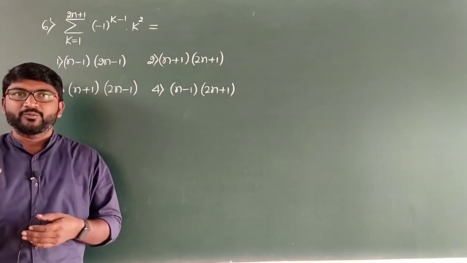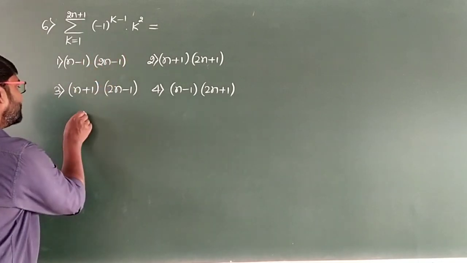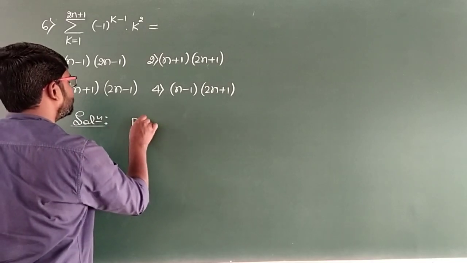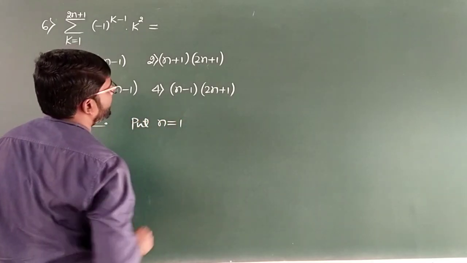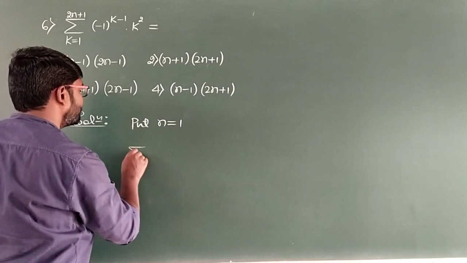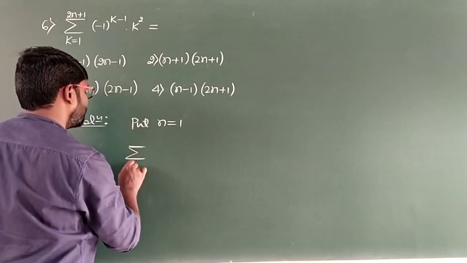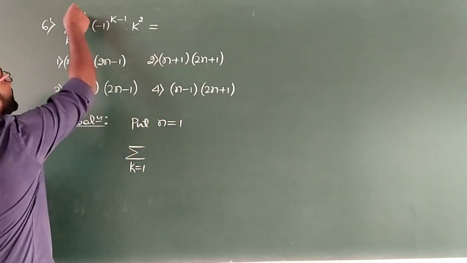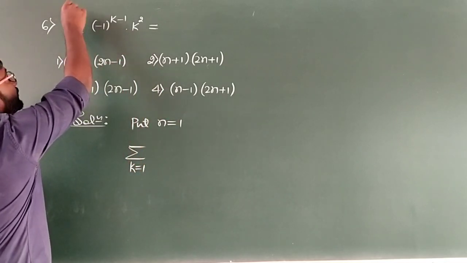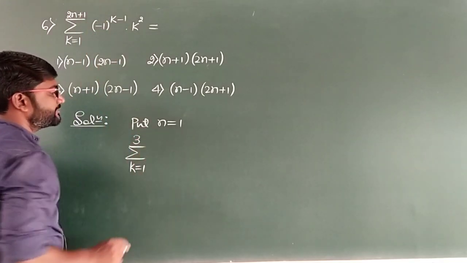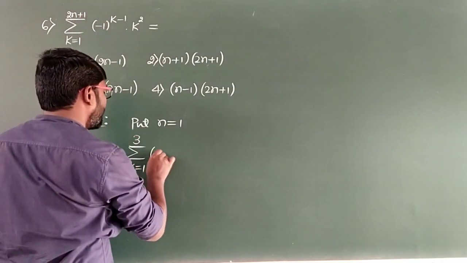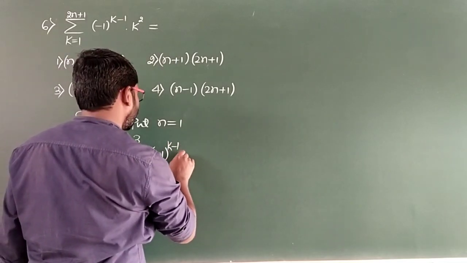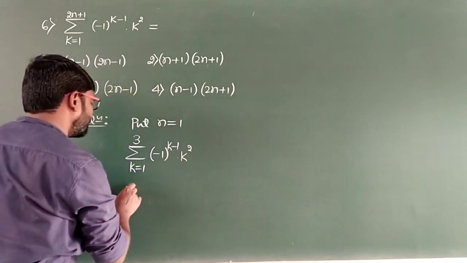I will take n as 1 and rewrite the given question. So put n equal to 1. Now the summation becomes sigma k varies from 1 to, so I have taken n as 1 now, 2 into 1 it is 2, 2 plus 1 it will be 3. So k varies from 1 to 3 and then minus 1 to the power k minus 1 into k square. So let us expand this series now.